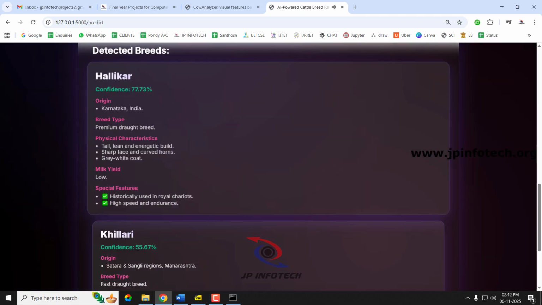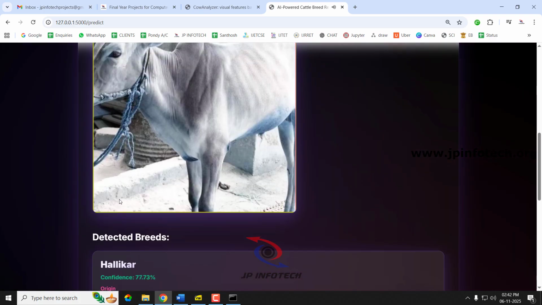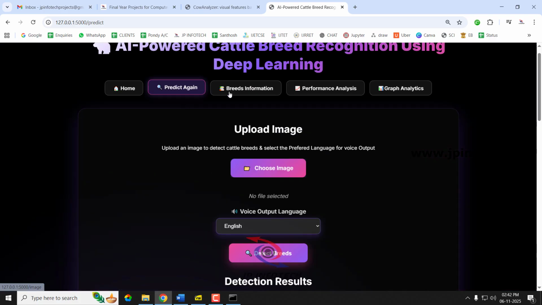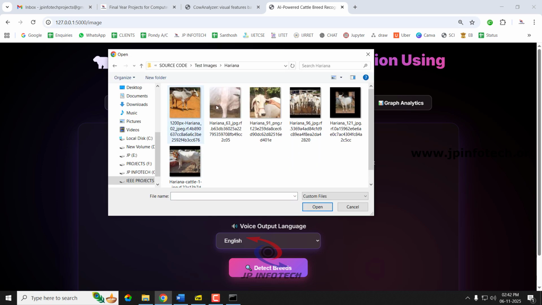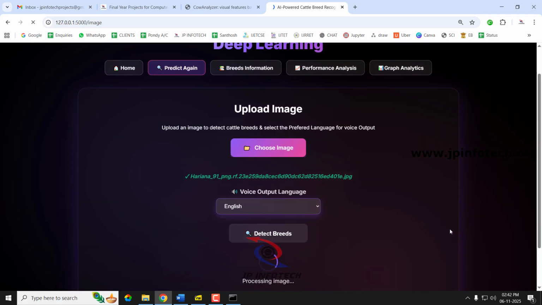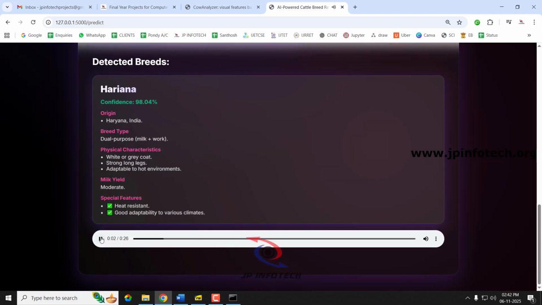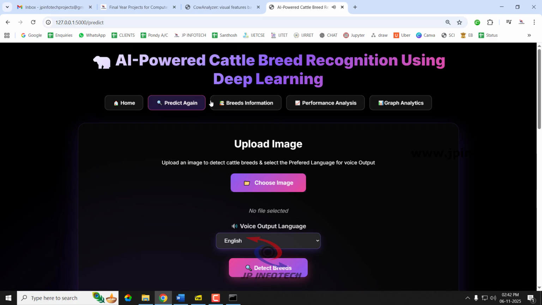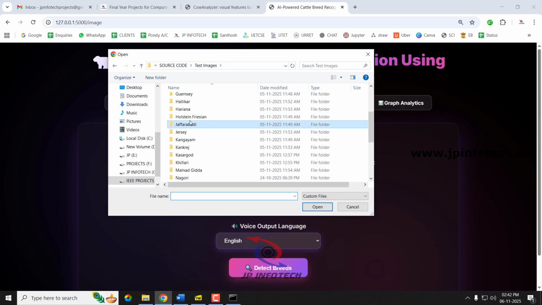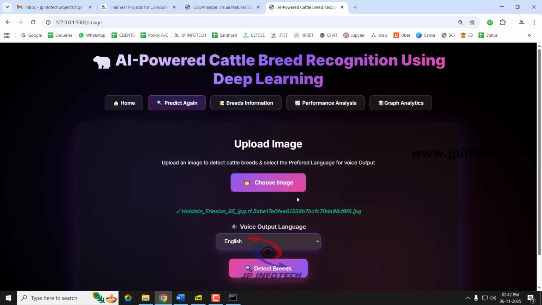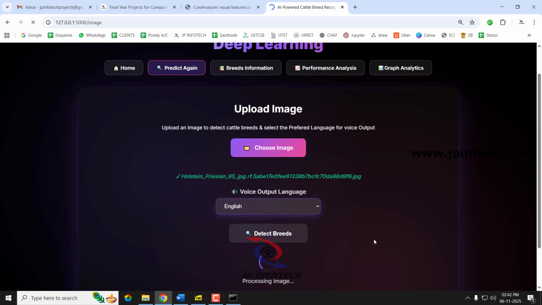Hallikar, origin Karnataka, India. Now you can see it has predicted correctly as Hallikar. Let me go to the predict again part and go to another class and show you. Haryana, origin Haryana. So this has predicted correctly as Haryana. Now let me go to predict again. I'll just go to the next class and detect.